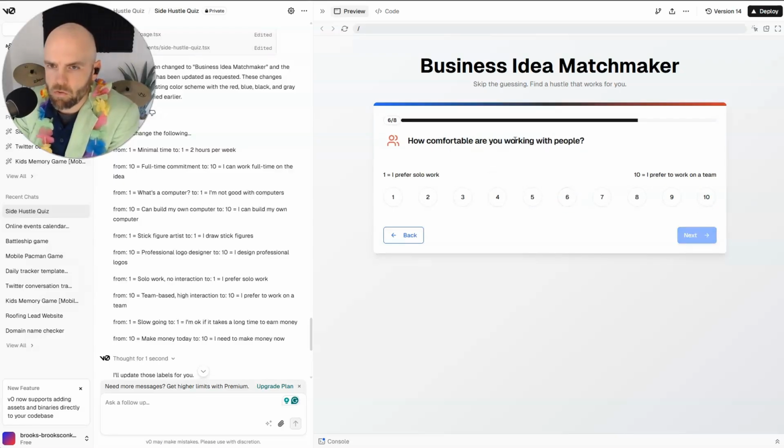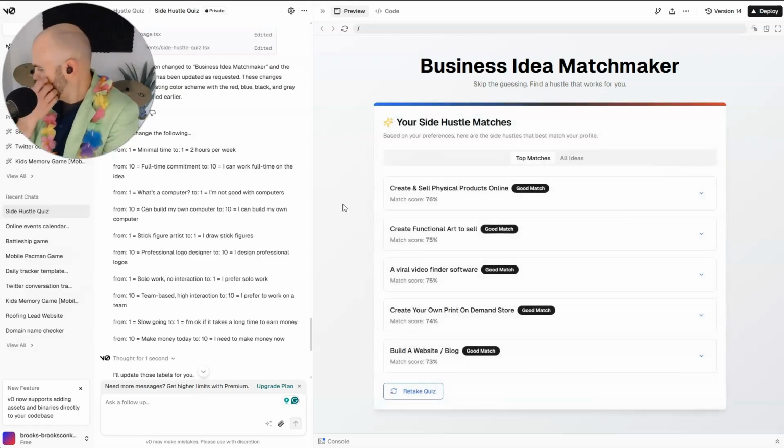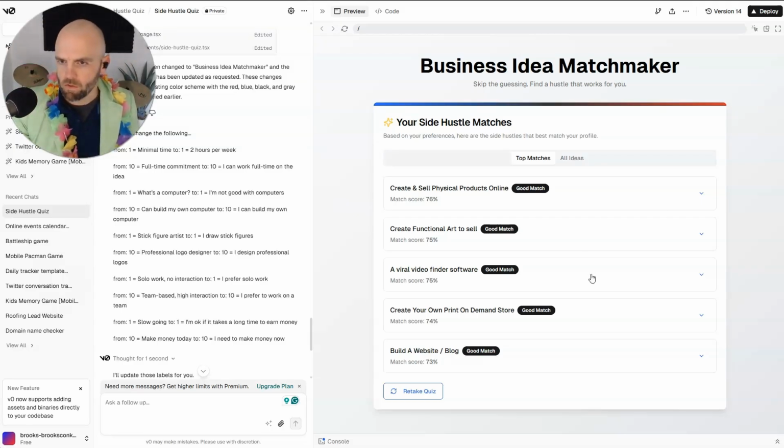How comfortable are you working with people? I prefer to work on a team. So I have money and I want to work solo. I'm okay if it takes a long time to earn money. I want to work solo. I have a lot of money to invest. All right, cool. I like these ideas. 1, 2, 3, 4, 5.